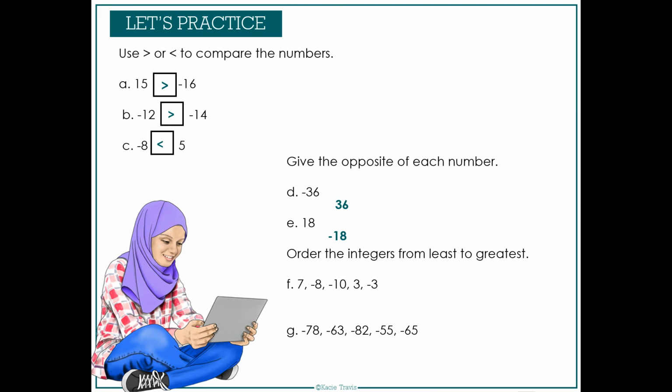Order the integers from least to greatest. For F, we have 7, negative 8, negative 10, 3, and negative 3. Our least integer is negative 10, then negative 8, negative 3, 3, and 7. G, we have integers negative 78, negative 63, negative 82, negative 55, and negative 65. Our least integer is negative 82. Then going up to our greater integers, negative 78, negative 65, negative 63, negative 55.